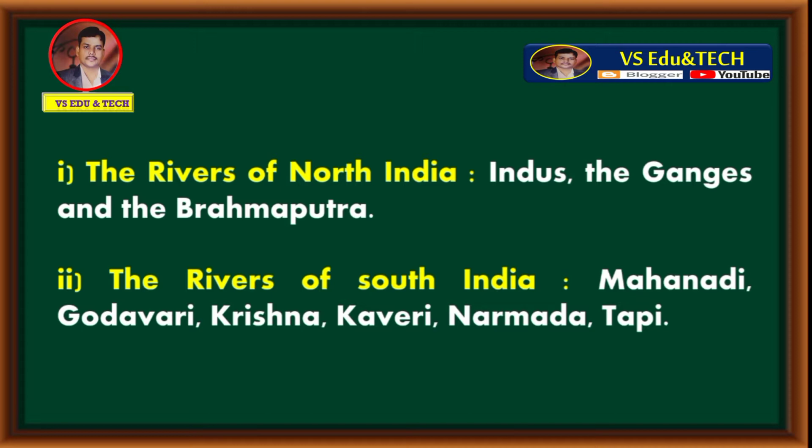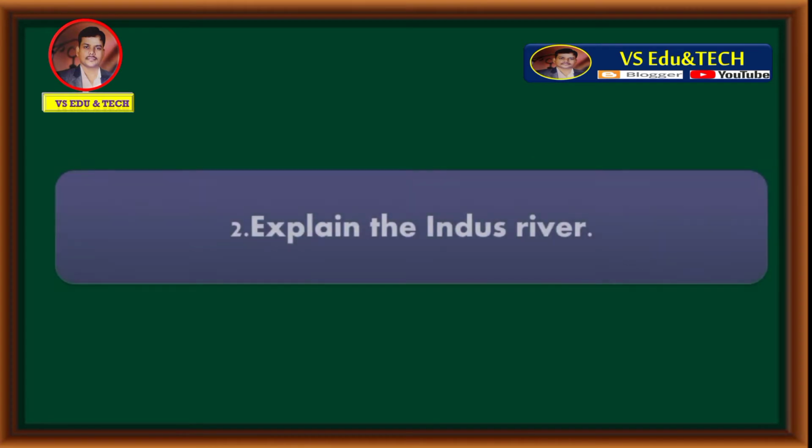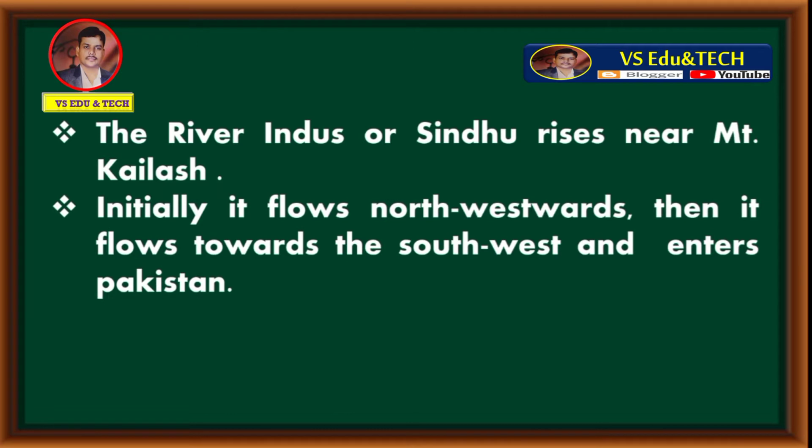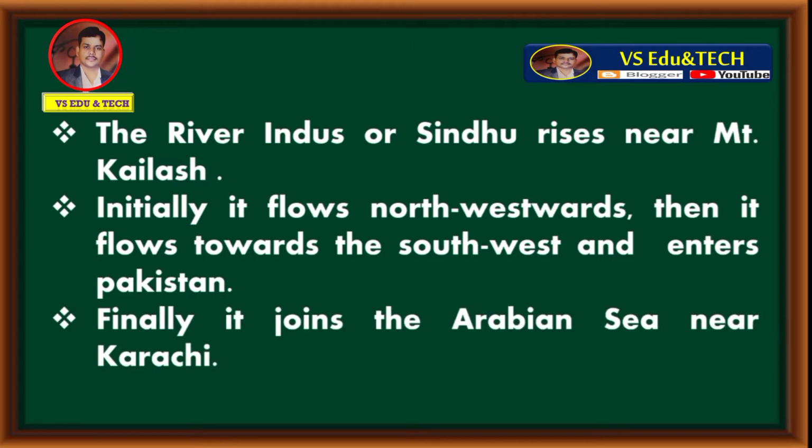Let's move to question number 2. Explain the Indus River. Answer is the river Indus or Sindhu rises near Mount Kailash. Initially it flows northwestwards, then it flows towards the southwest and enters Pakistan. Finally it joins the Arabian Sea near Karachi.